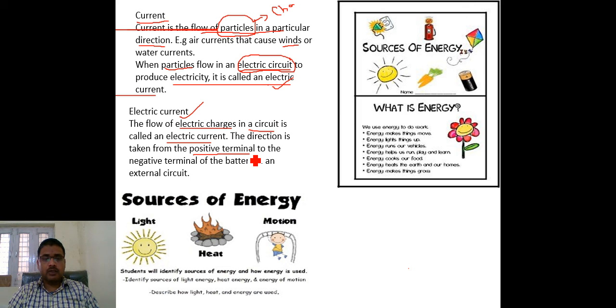Now, I have already told you about the sources of energy. These are some figures by which you can understand the sources by which currents flow.